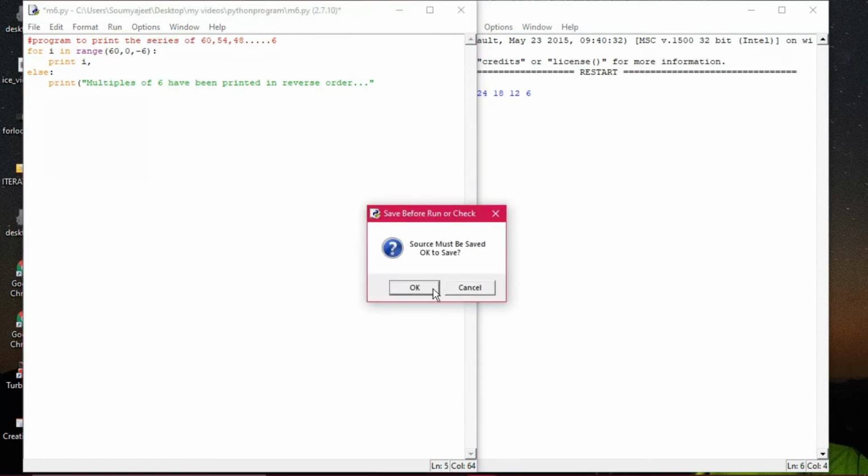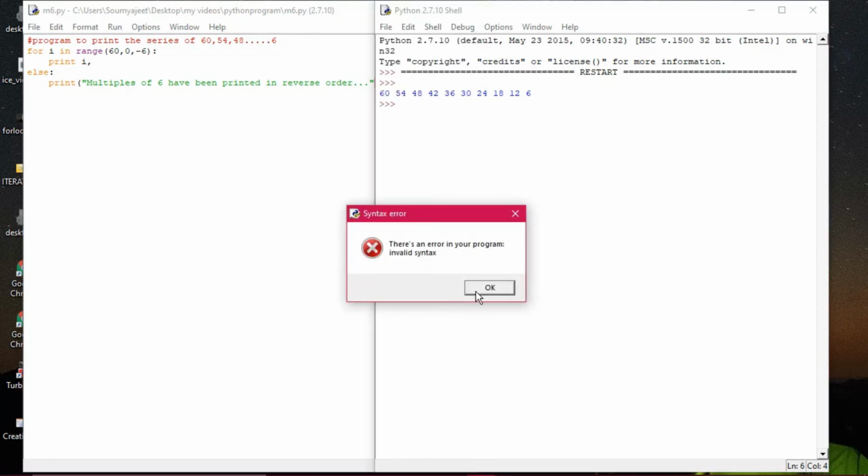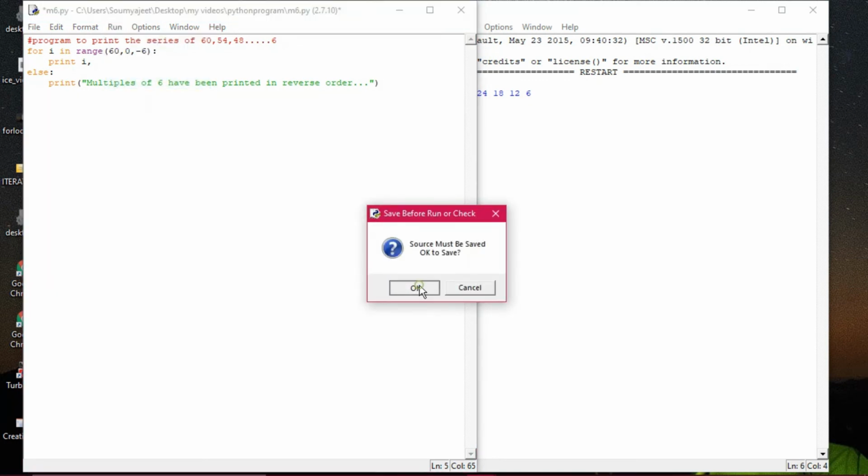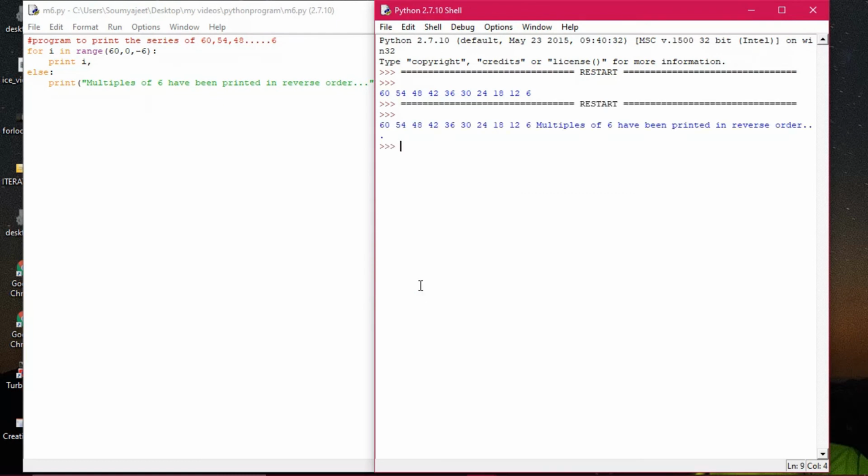Now see, this kind of for-else has been used only in Python, not in other languages like C++ and Java. All right, so there is an error that has occurred. Okay, let's see, I have not closed it actually, so let me close it first. Okay, then I am executing this program. Now let us see how it is functioning. Okay, these multiples of 6 have been printed in reverse order.